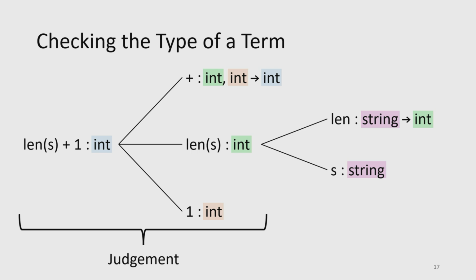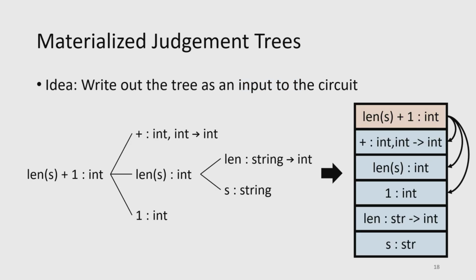Now, this type of tree, if you've taken a programming language class, you might know as something called a judgment tree. And we would call each step here one judgment, right? So just this step from len s plus 1 to its component parts is called a judgment. Now, how does this help us actually write our circuit? Well, our idea is let's just have the prover create this tree, and then we can write it out as an input to the circuit.